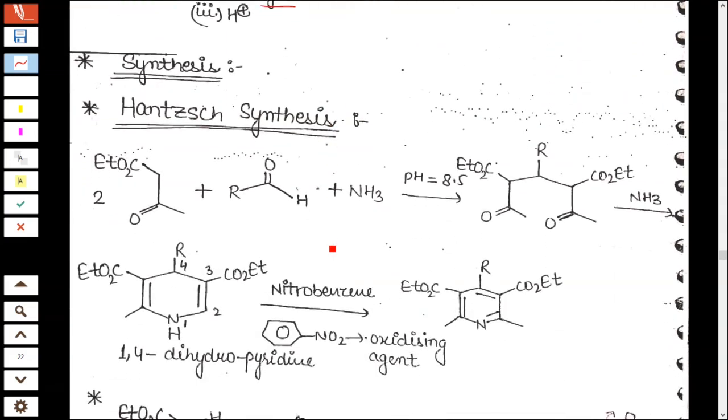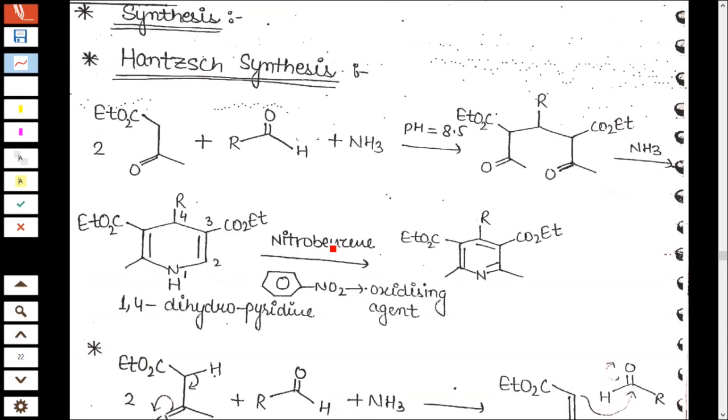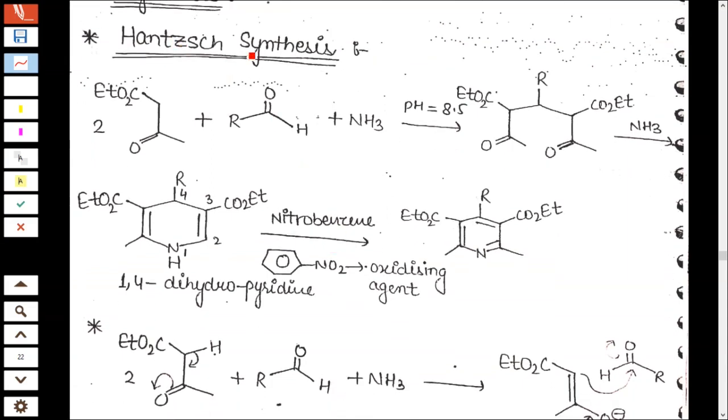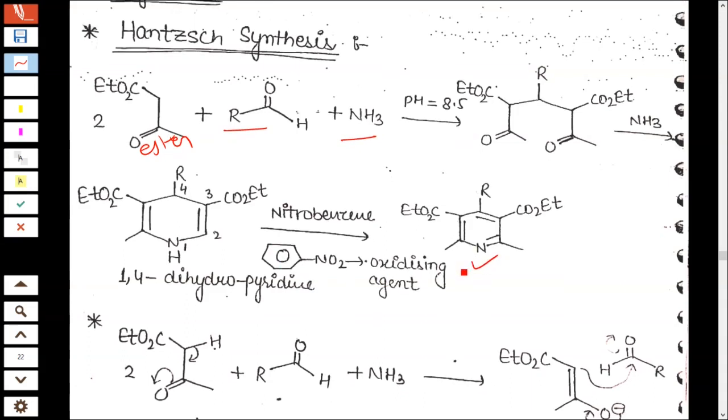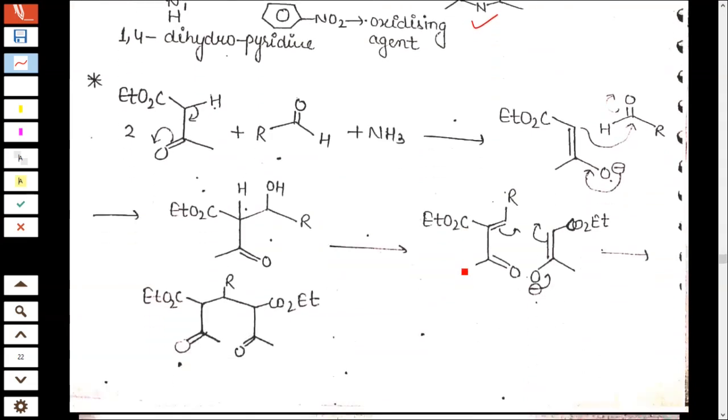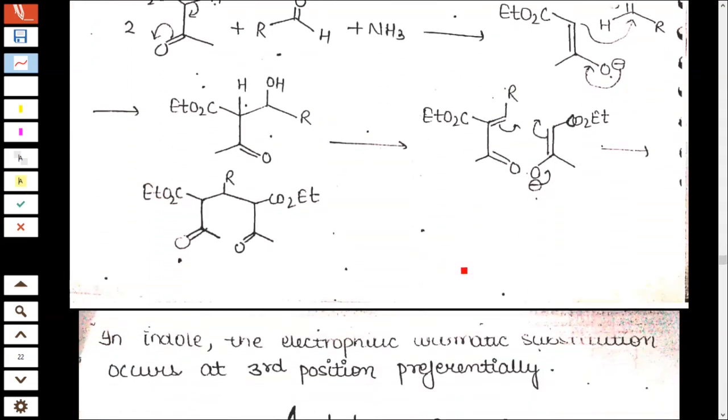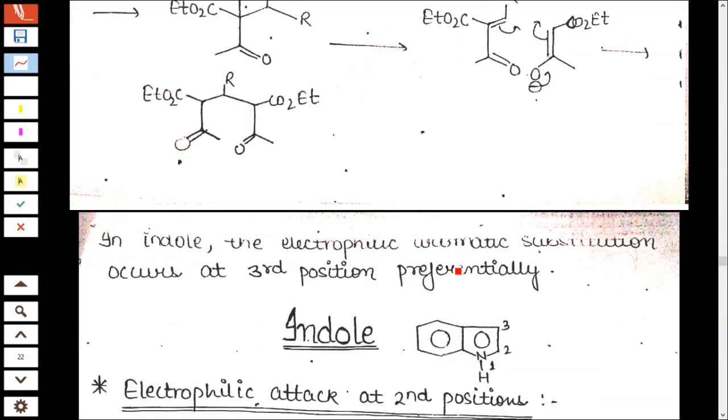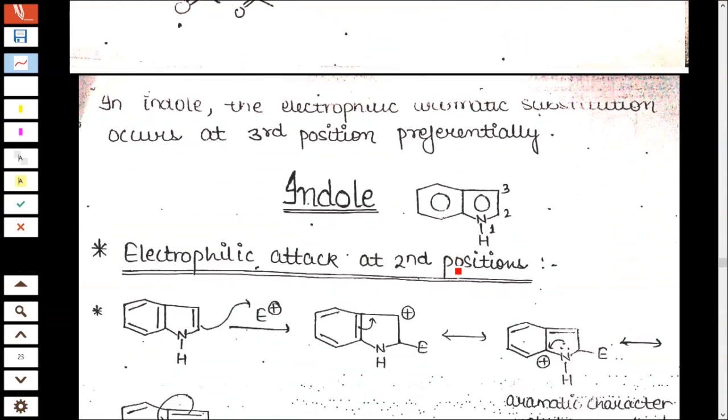Synthesis. How was this pyridine synthesized? By Hantzsch synthesis. Here we treat an aldehyde with ammonia and an ester, and after rearrangement, you will get the compound. Similarly, when a diketone is treated, you will get pyridine. Now we will go for indole.